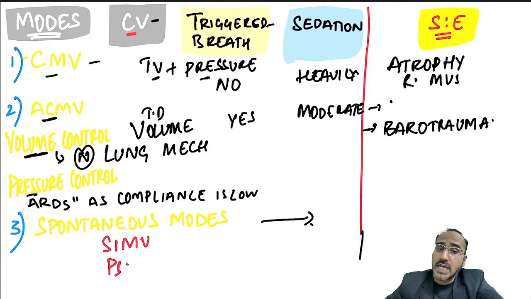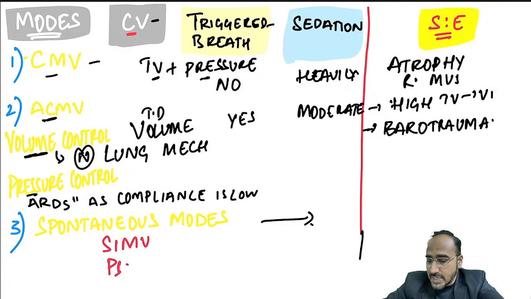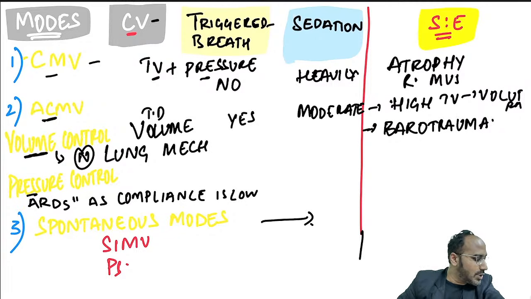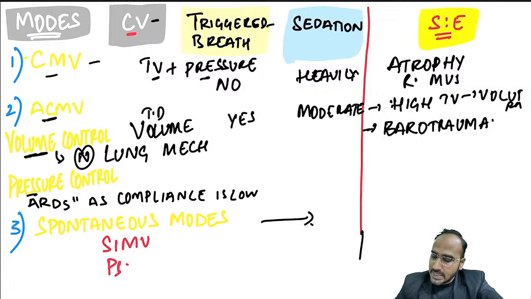But sometimes, if you have set the tidal volume low, there will be a risk of what? If you have set the tidal volume high, not low. Normally what happens is, sometimes you might set a tidal volume high. If there is a high tidal volume set, then there is a risk of volume trauma. That is regarding the volume control mode. Remember, in volume control mode, pressure is generated by the ventilator.